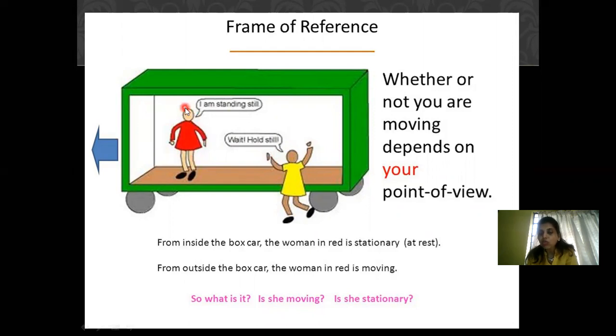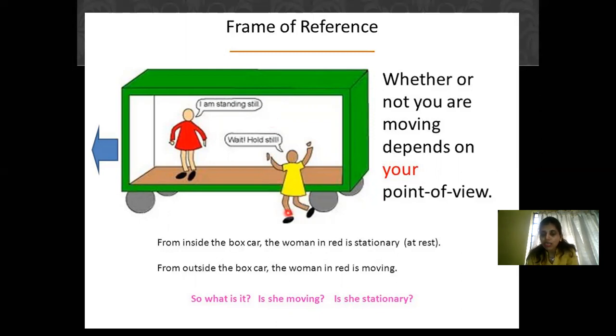So with respect to that particular frame of reference, you are going to say that the lady who is in red is at a state of rest. So you have to always understand that in physics, if the body is at rest or body is in motion, it is always with respect to the frame of reference.